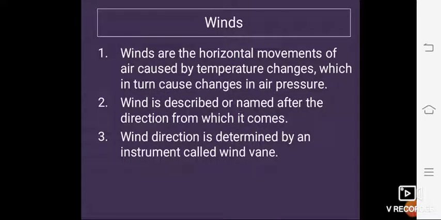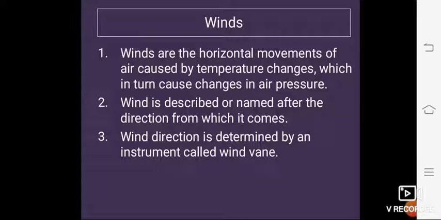Now the next one, that is winds. Winds are the horizontal movements of air caused by temperature changes, which in turn cause changes in air pressure. Air pressure increases when temperatures are low and decreases when temperatures are high. Winds blow from regions of low temperature and high pressure towards regions of high temperature and low pressure.